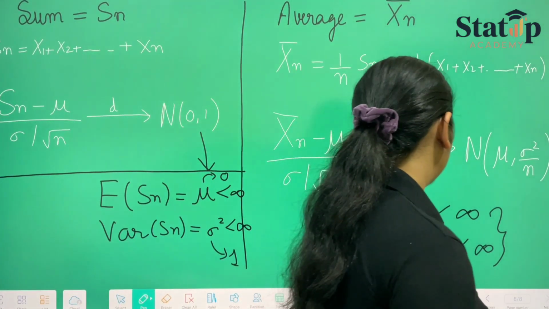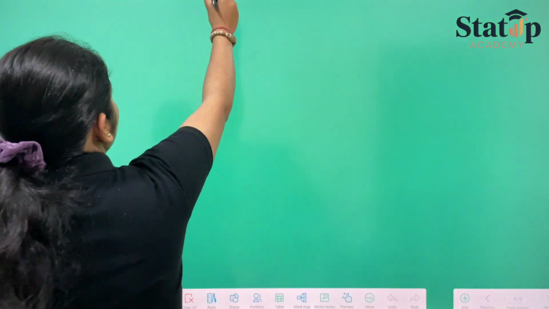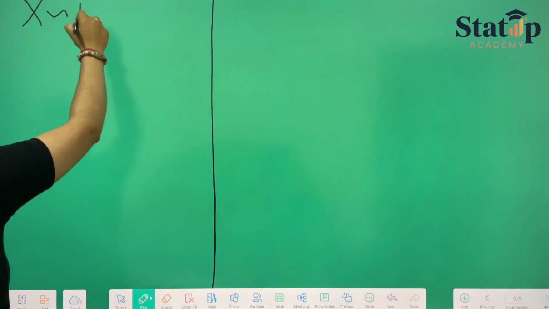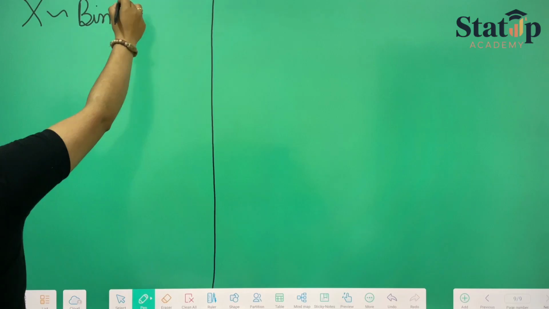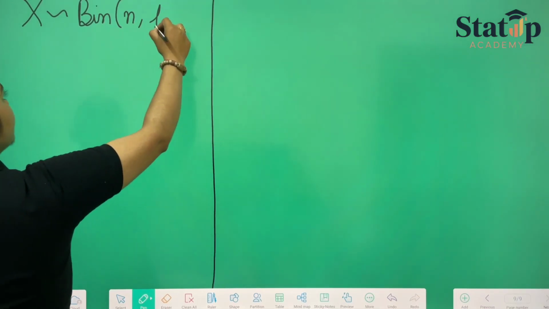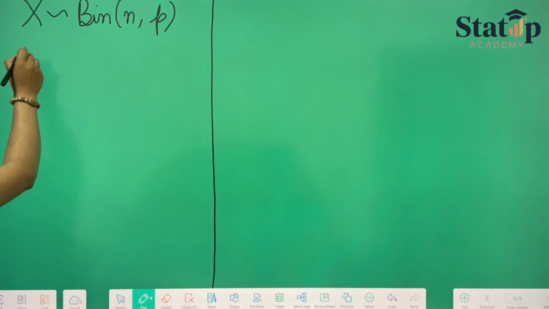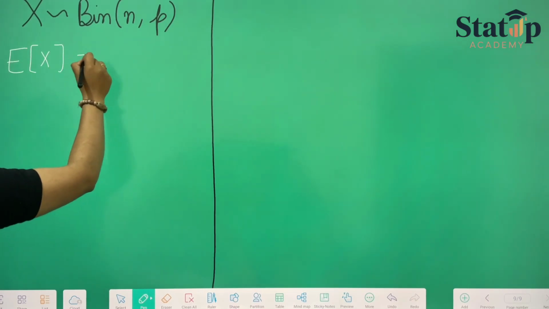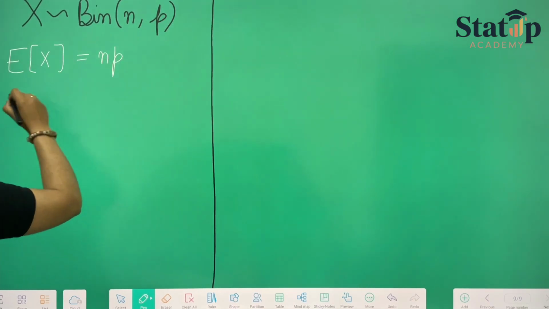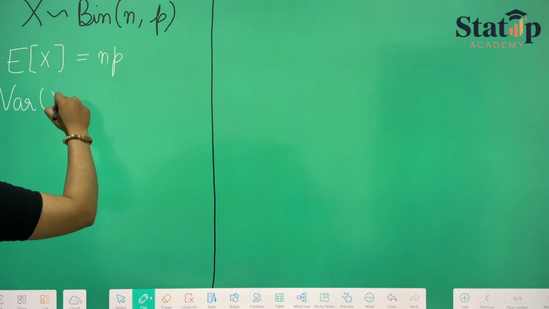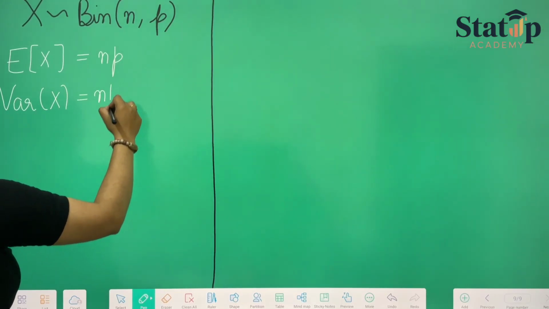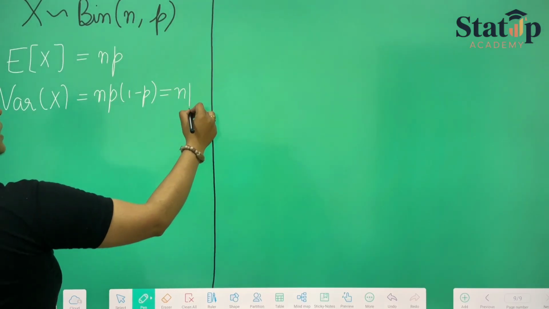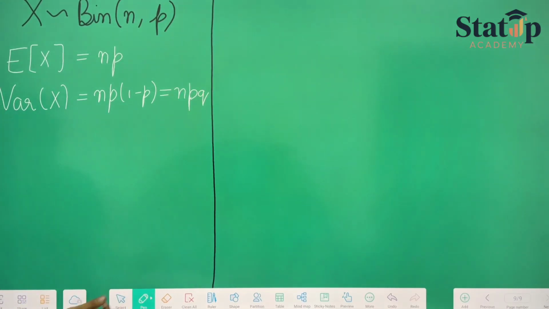Now let us take two examples. Suppose first of all we are taking that x follows binomial distribution with parameters n and p. Now from here we can say that expectation of x will be equal to np, and variance of x will be equal to np(1 minus p), and 1 minus p can also be written as q, so npq, right?